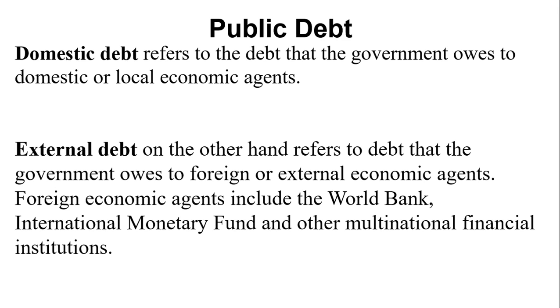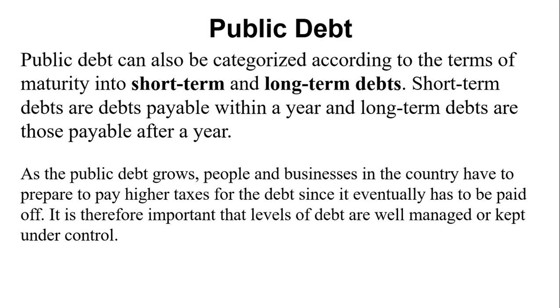The other type of public debt is the external debt. External debt, on the other hand, refers to debt that the government owes to foreign or external economic agents. So we have foreign economic agents including the World Bank. Its actual name is the International Bank for Reconstruction and Development, and the government can sometimes borrow from the International Monetary Fund and other multinational institutions. Because the government did not borrow from within the country, it's called an external debt.